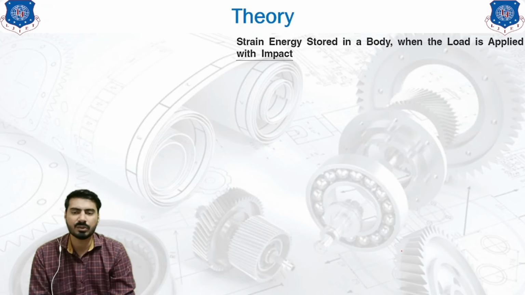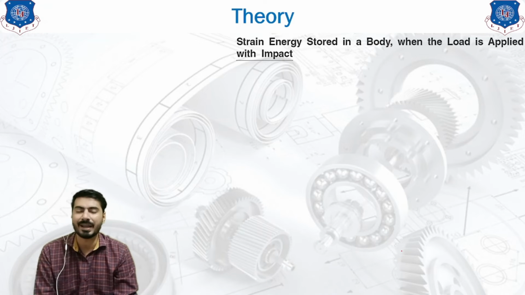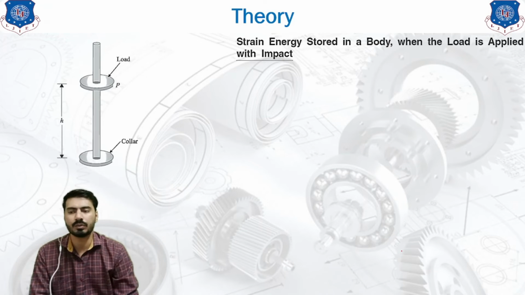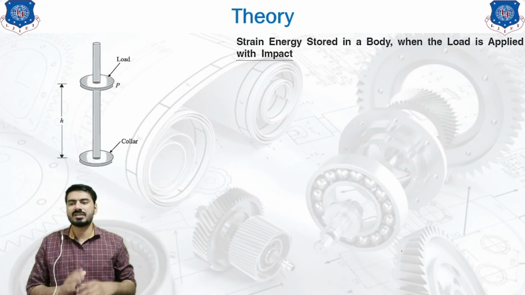Now what we are looking at next is the strain energy stored in the body when the load is applied with impact. So how does this load look? Generally this type of load is applied from some height.